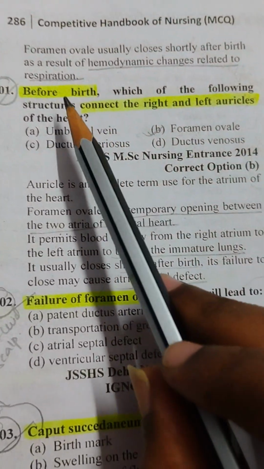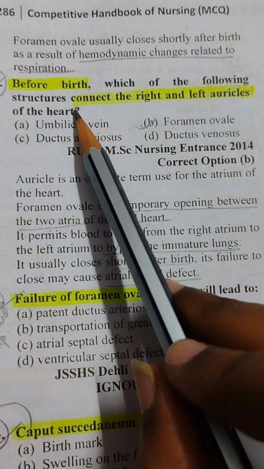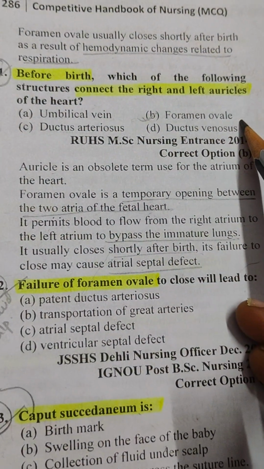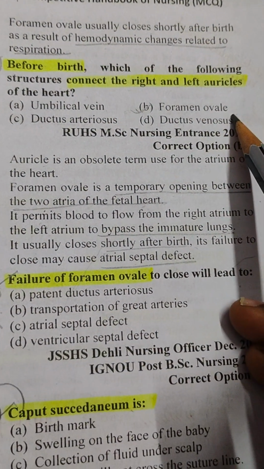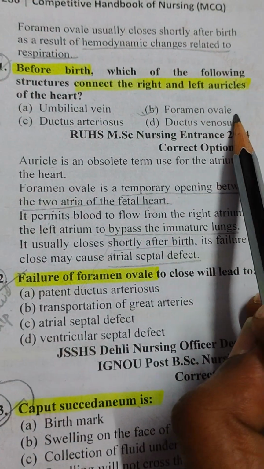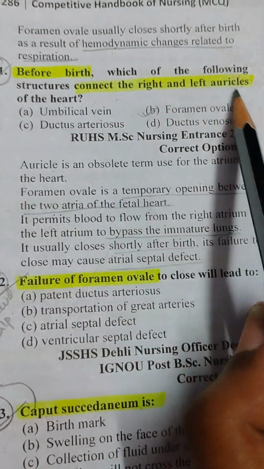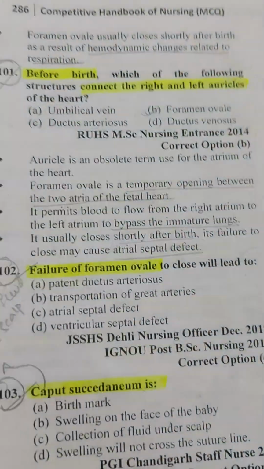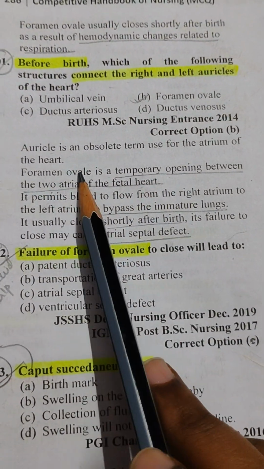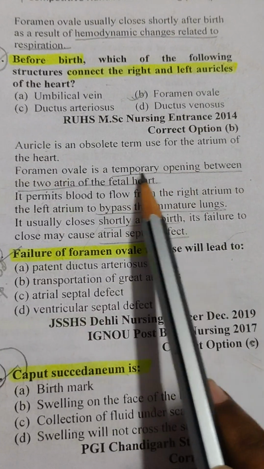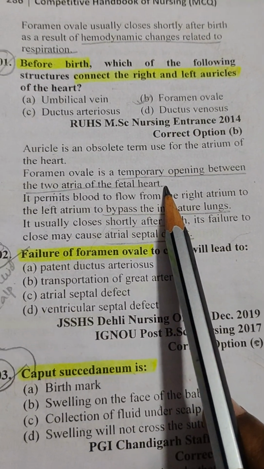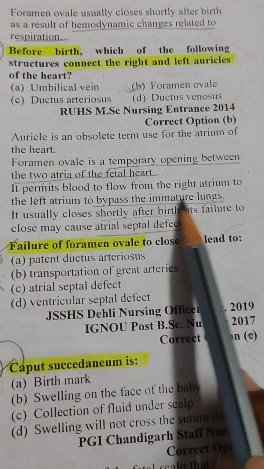The next question. Before birth, which of the following structures connects the right and left auricle of the heart? The answer is foramen ovale. Right? Okay. So foramen ovale connects the right and left auricles of the heart. And it is not a permanent opening. Remember, this foramen ovale is not a permanent opening. It is a temporary opening between two atria of the fetal heart. Okay, it just bypasses the immature lung.